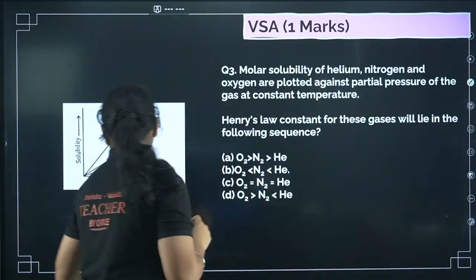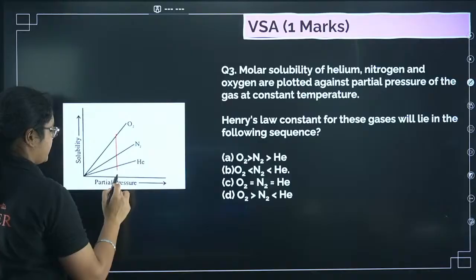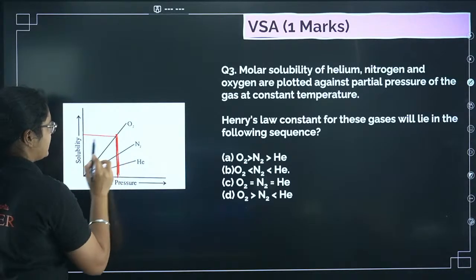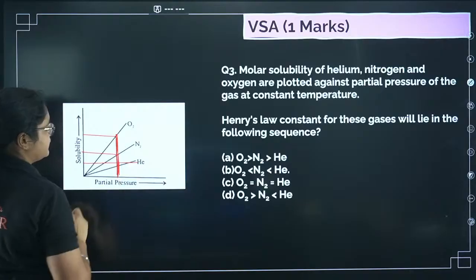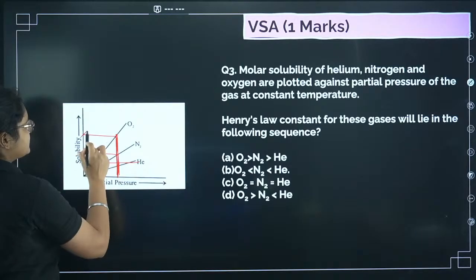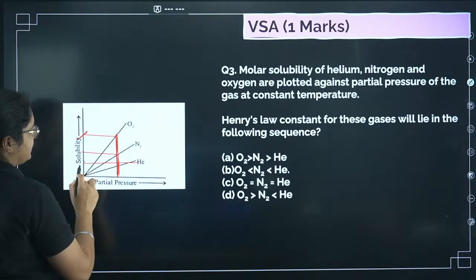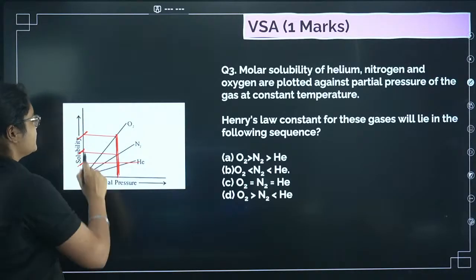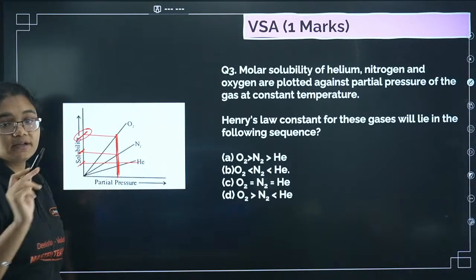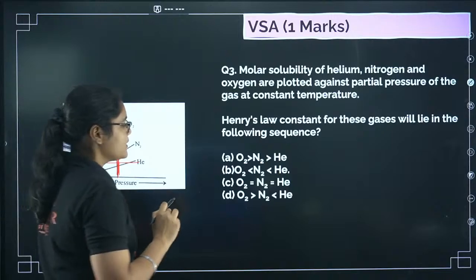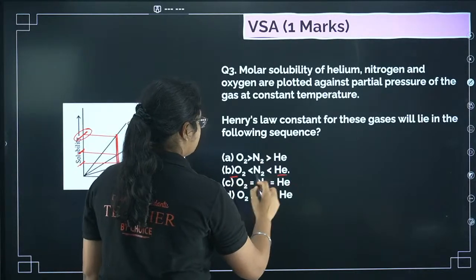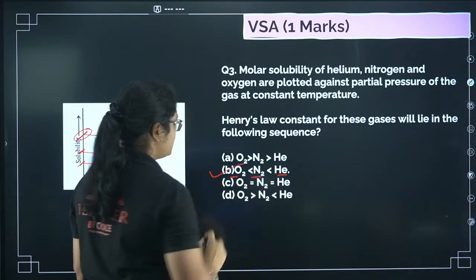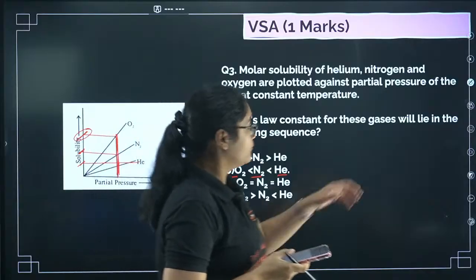If I consider a particular pressure, at that we have 3 different solubilities, right? Oxygen has the highest solubility, helium has the least solubility, and nitrogen has moderate solubility. The one having the highest solubility will have the least KH value. So oxygen will have the least, then helium will have the highest, and nitrogen in between. So option number B here.